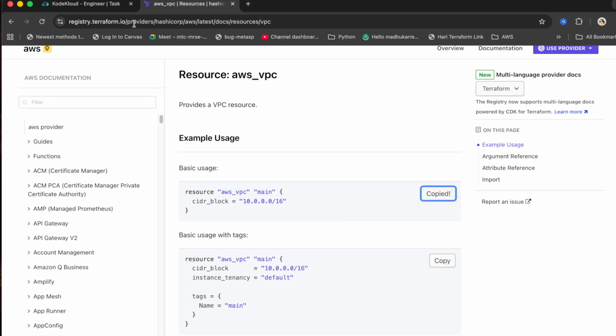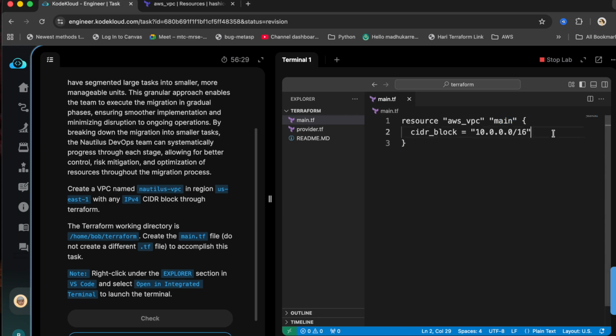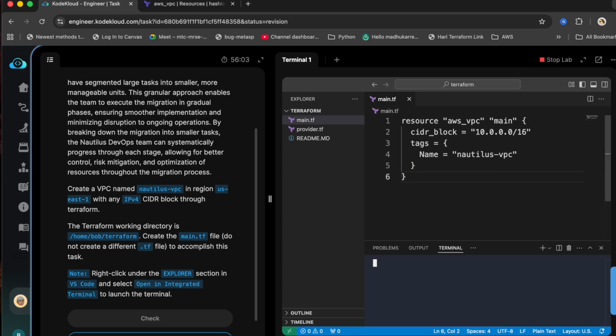So that's fine. Just go with this one, copy it and paste it. You can use it as is, or if you want to change it, you can change it. In this task, they didn't specify anything. And then the CIDR block, that looks fine. I'm just going to add some tags to recognize it. So tags, I'm going to add a tag Name, Nautilus VPC. That looks fine now.